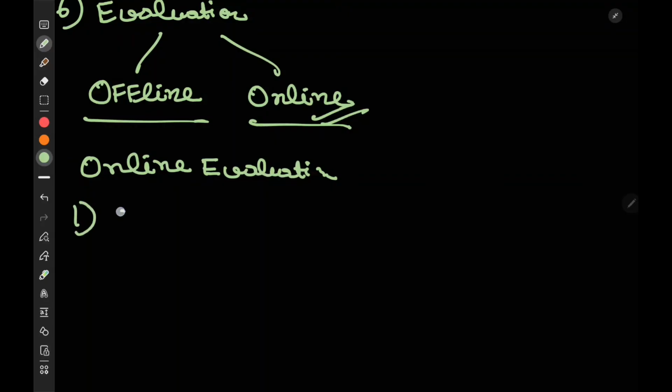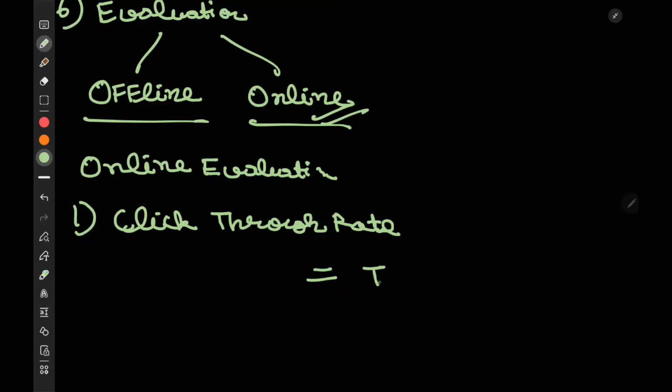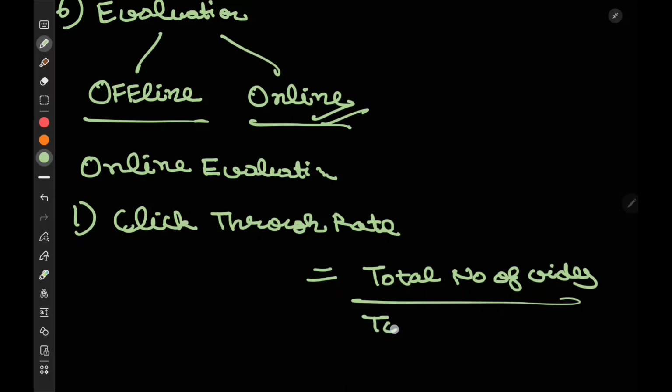The first metric you can use is click-through rate. What does click-through rate mean? Let's say the user searches something. It is the total number of videos he or she clicked divided by the total number of impressions.